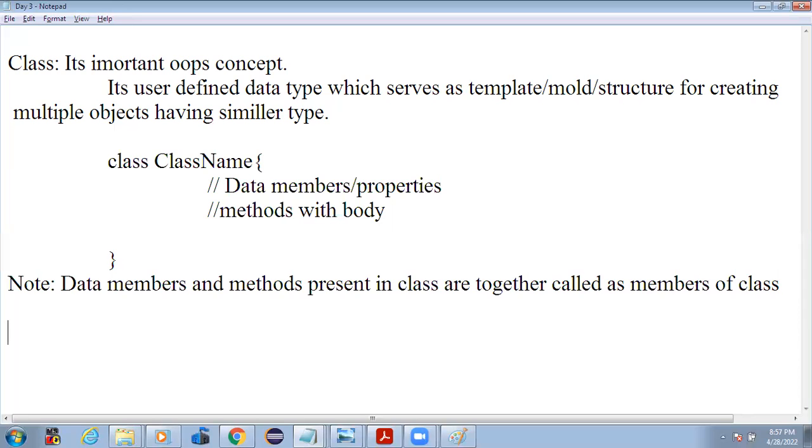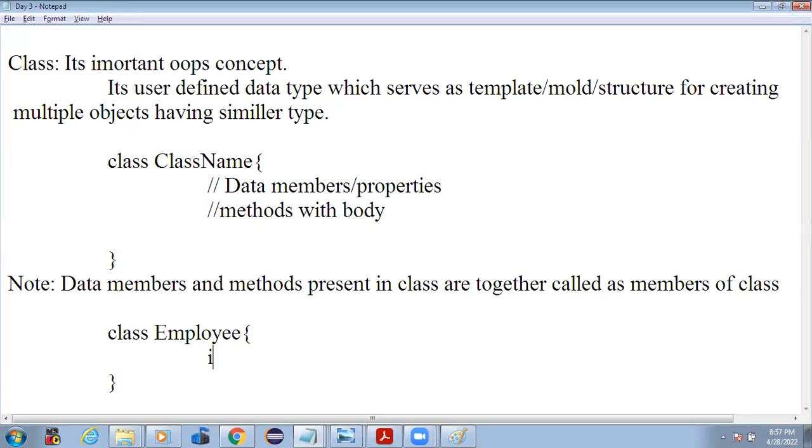In the real world, for example, I can write a class as Employee. In that I can write the properties of an employee. Yesterday we discussed the employee. So what are the data members, or the properties, of the Employee class?